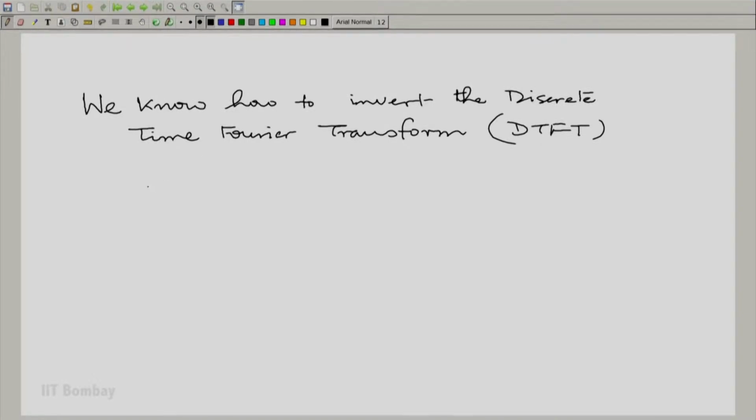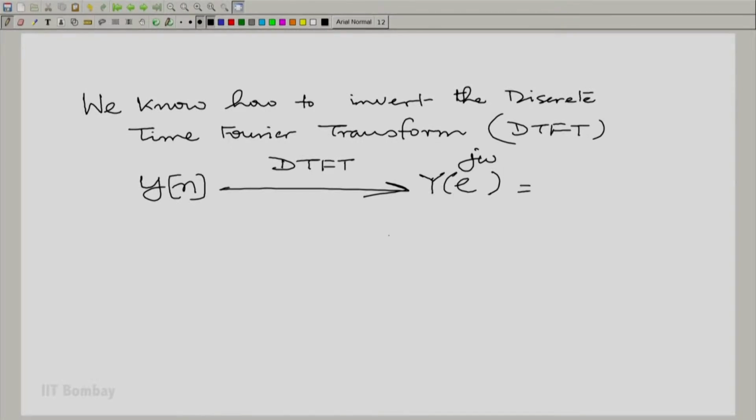If we had, for variety, a sequence y of n now, and we took its discrete time Fourier transform, which would be capital Y of e raised to the power j omega, given by the summation on all integer n of y of n e raised to the power minus j omega n, then we can obtain any particular y of n.